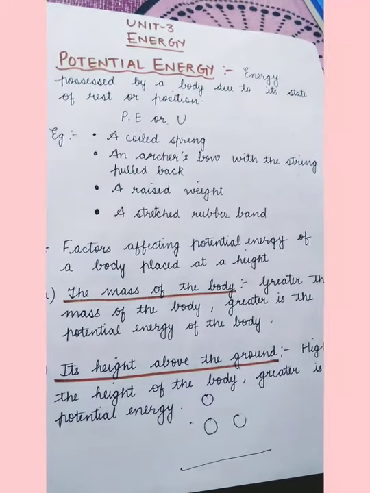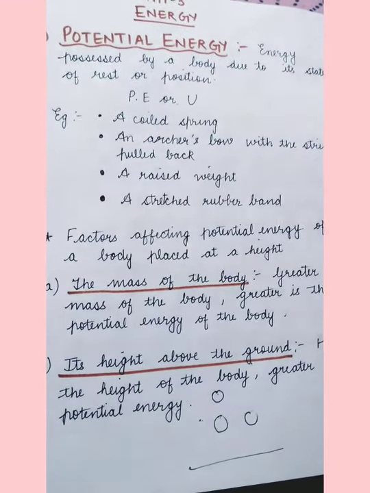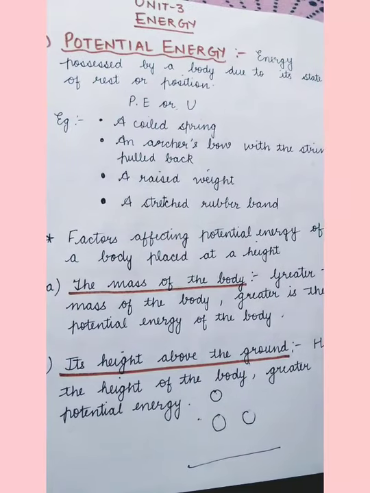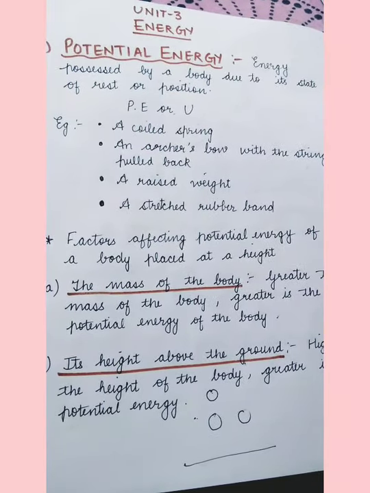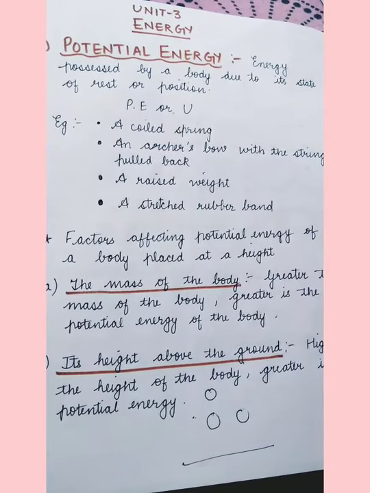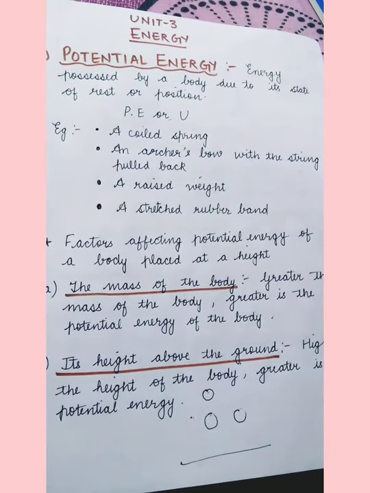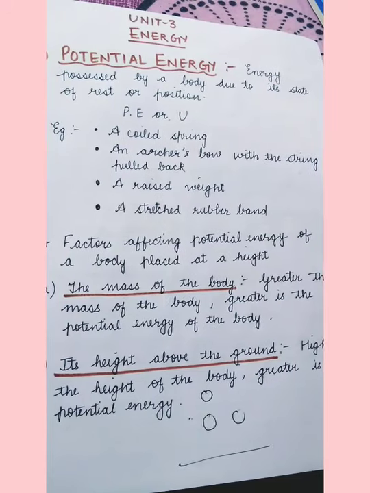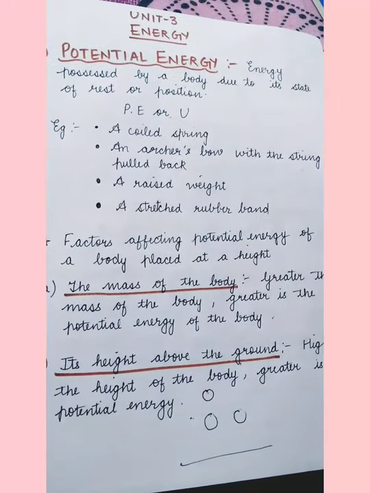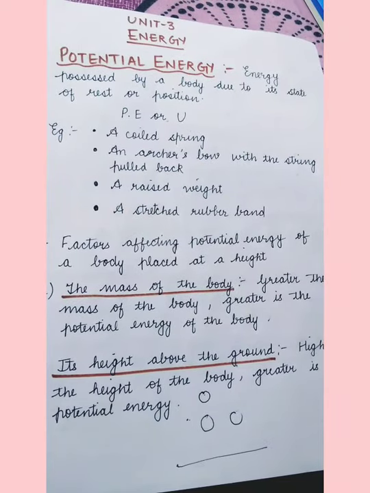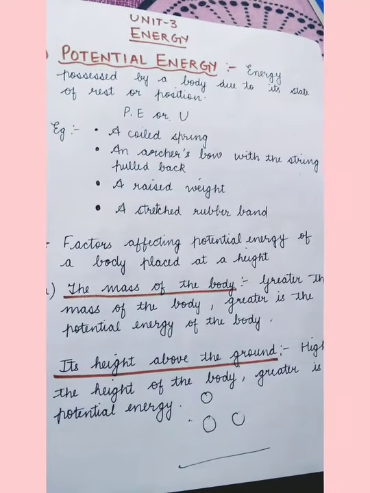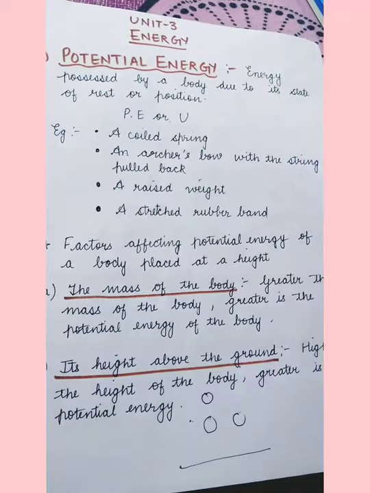What are the two factors that affect potential energy? Mass of the body and height of the body above the ground. How does mass affect the potential energy? Greater the mass of the body, greater is the potential energy of the body. How does height above the ground affect the potential energy? Higher the height of the body, greater will be its potential energy.